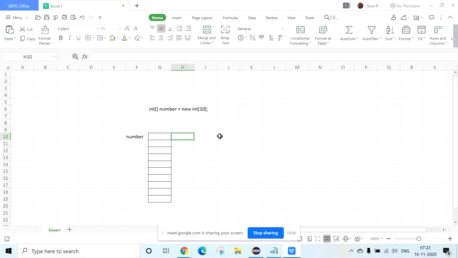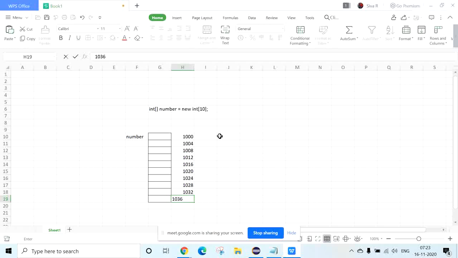So 4 bytes in the sense, for example, I am taking 1000, 1004, 1008, 1012, 1016, 1020, 1024, 1028, 1032, 1036.